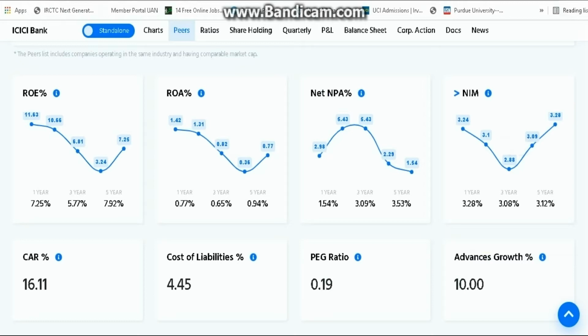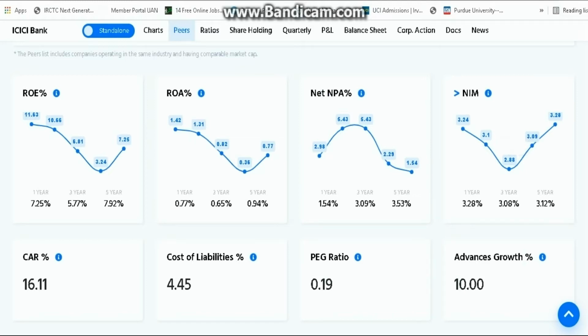Now in India, most of the people want loans, like every single person wants money. But it is not about giving money to all the people who cannot return the money. It is about finding the right person to give a loan to and getting the interest amount back on the loan. So it is directly compared to the NPA. A bank should have lesser NPA and more advances growth. That means that over the years, the bank is improving. It is giving more loan and getting more interest on the loan.